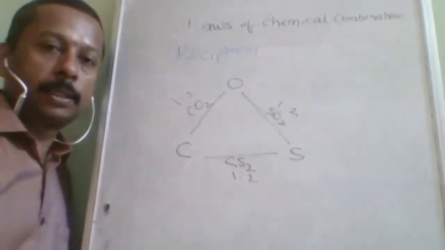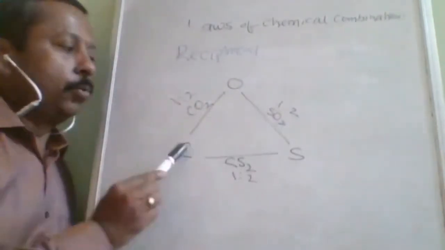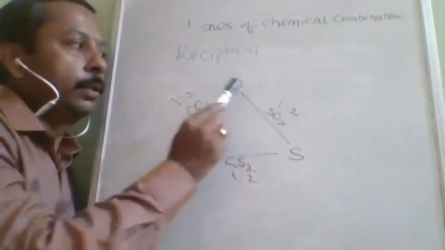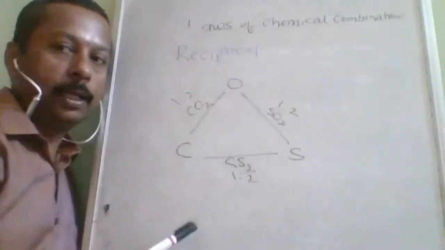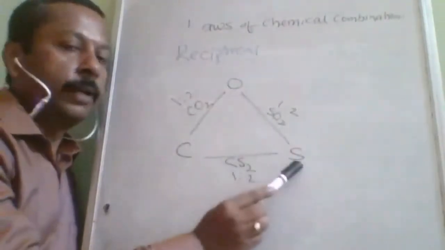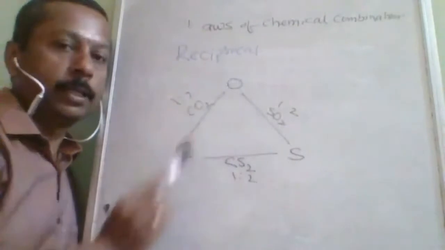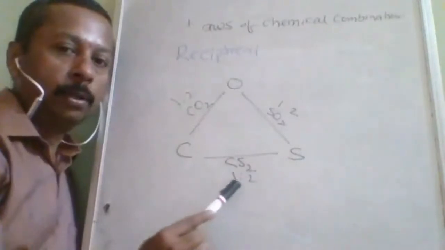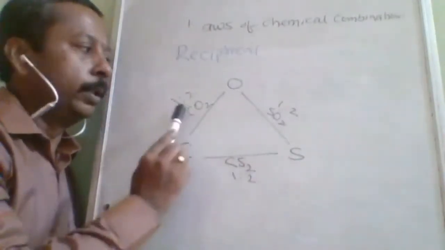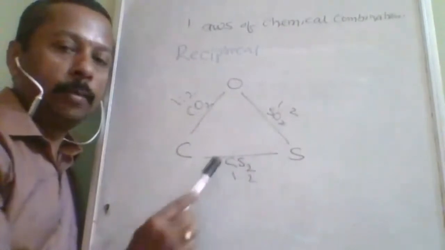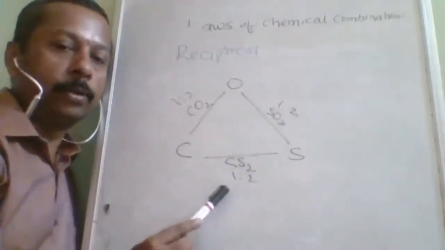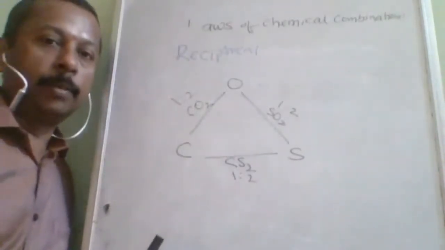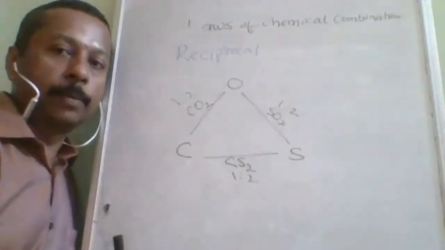Any doubt about this? Reciprocal proportion says that when two different elements combine with the third element separately, then they themselves also combine together in the same ratio, or a multiple of the ratio in which they combine with the third element. Okay, this is the law of reciprocal proportion.